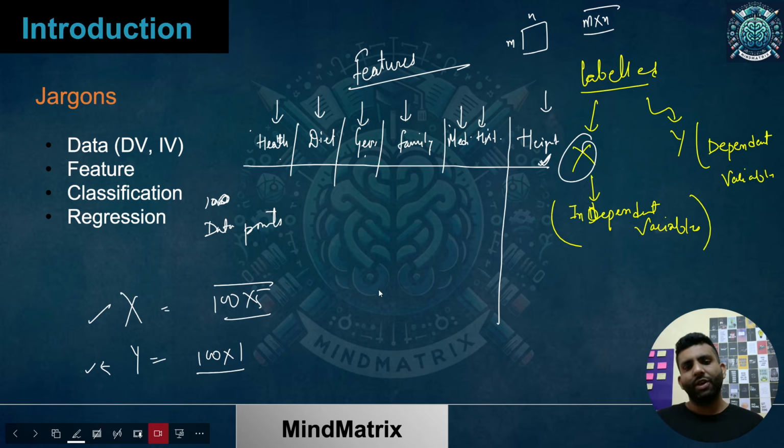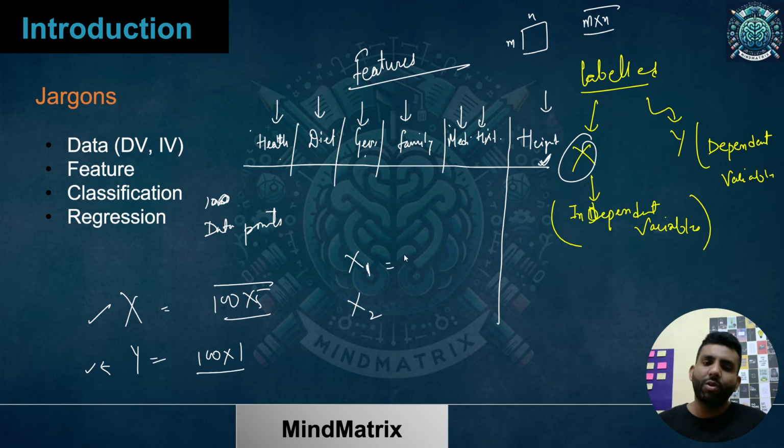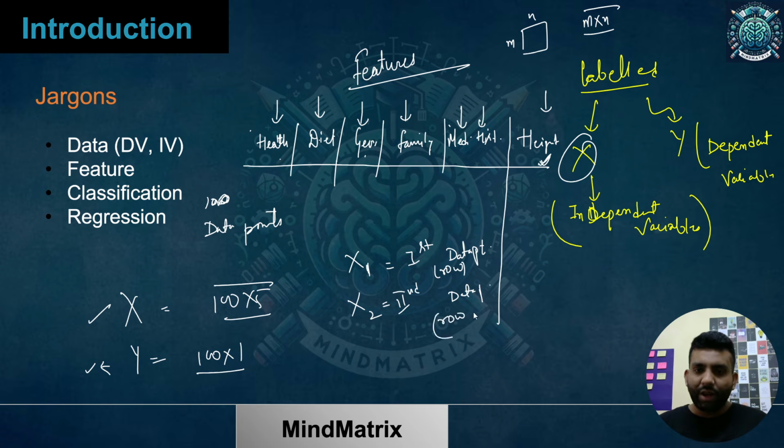Now let me talk about the notation, which we will be using.